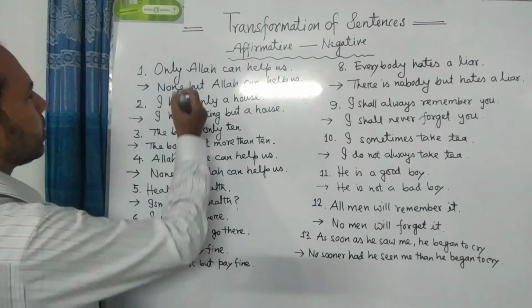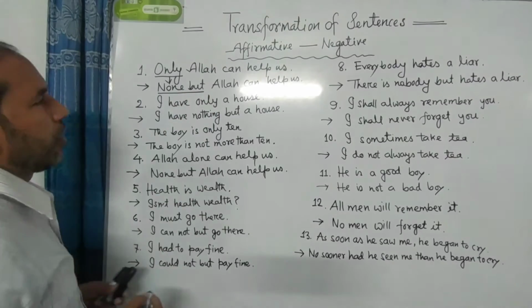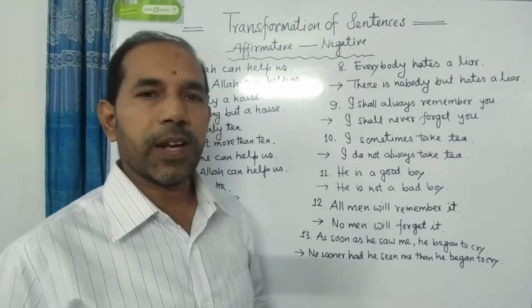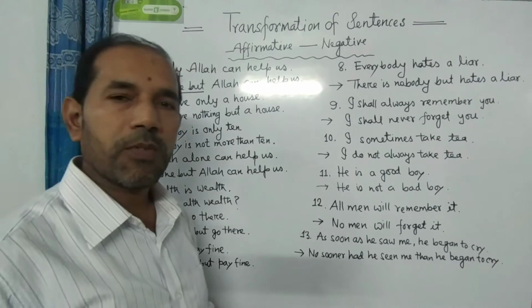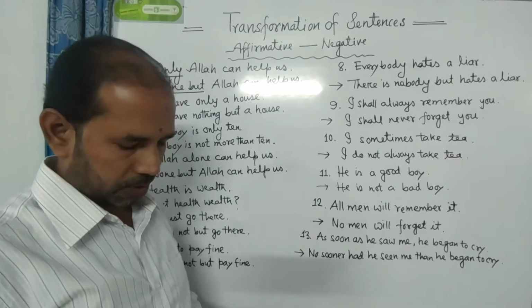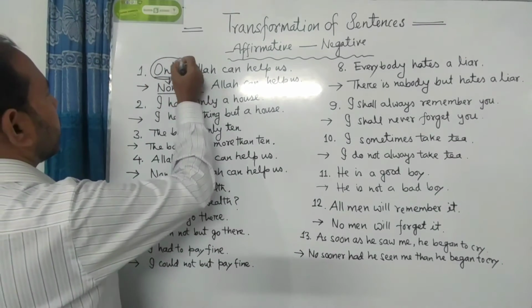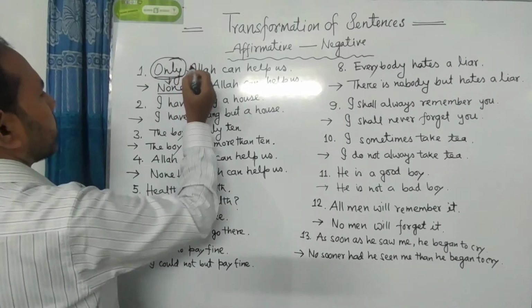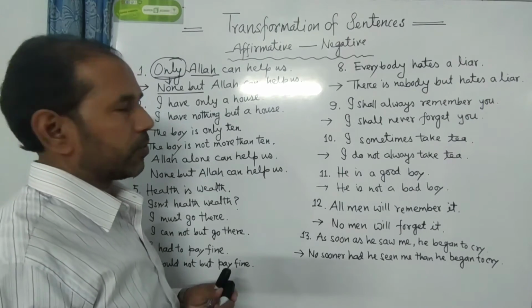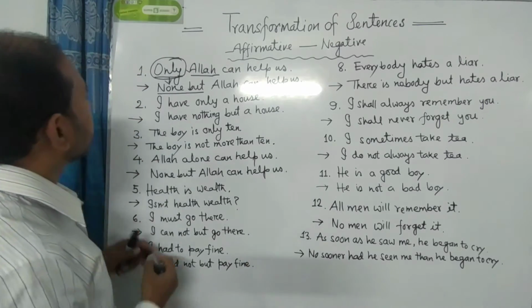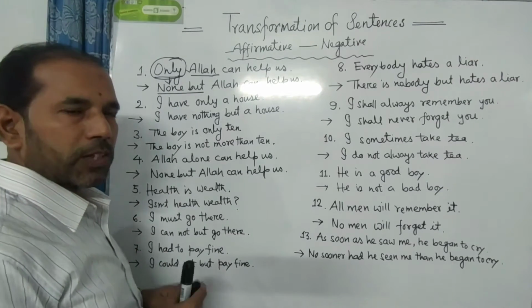Number 1, we see that in the sentence there is the word only. If any sentence begins with the word only, please try to follow me. If we find the word only at the very beginning of the sentence and before the subject, and if the subject is any person, then we have to use none but instead of the word only. Please try to listen to me very carefully.